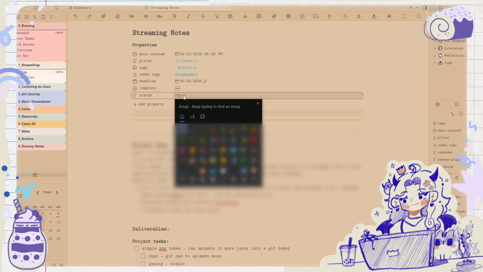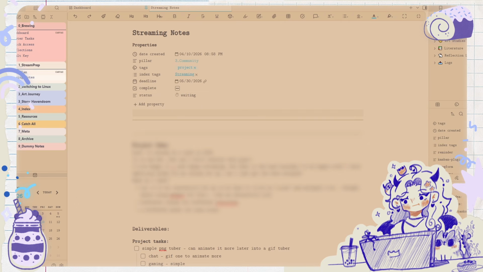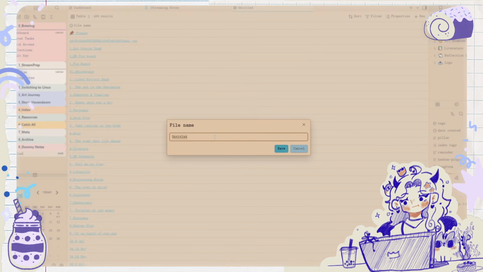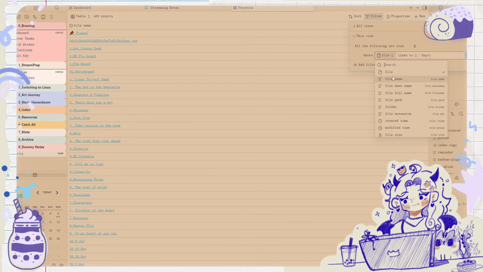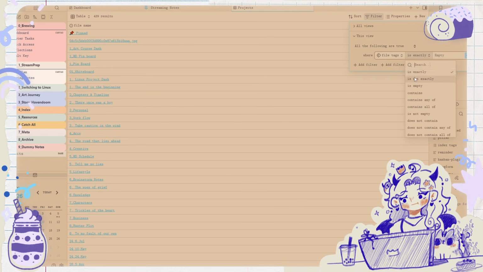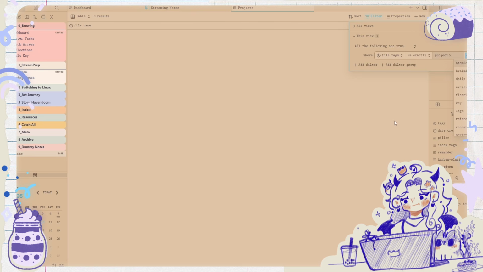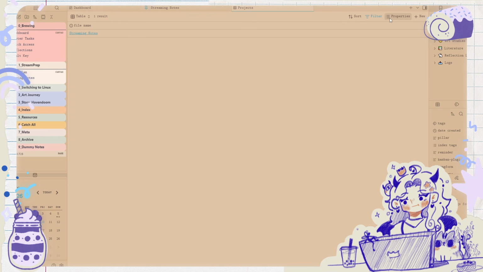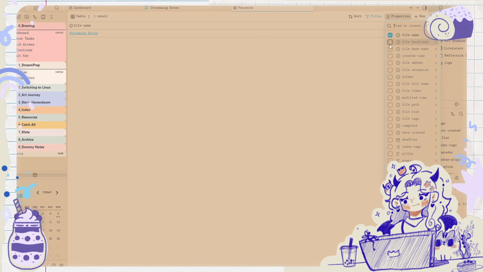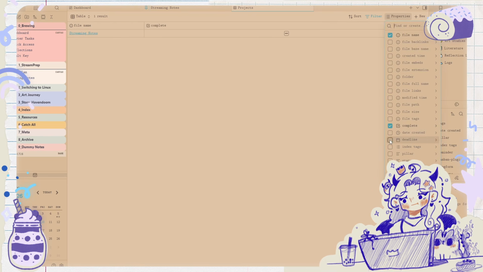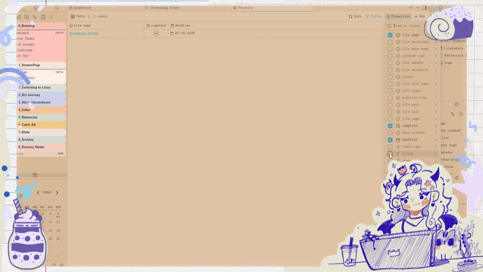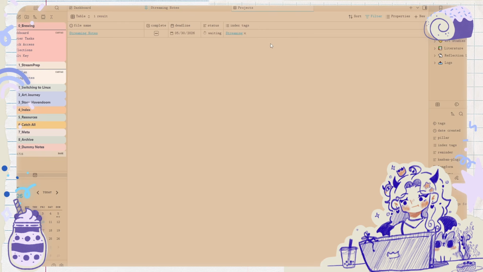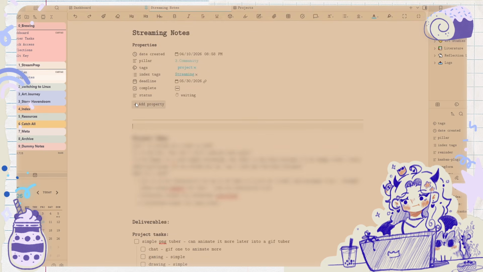Complete, and then this is waiting. Okay, because I'm not working on it right now. Let's go in here and let's create a new space for projects. The file tag is project. Why is it not here? File tag contains project. Now the properties I want to see is complete, deadline, pillar, maybe status. One more thing, I'd like to have a description within here. So let's go and add a description.